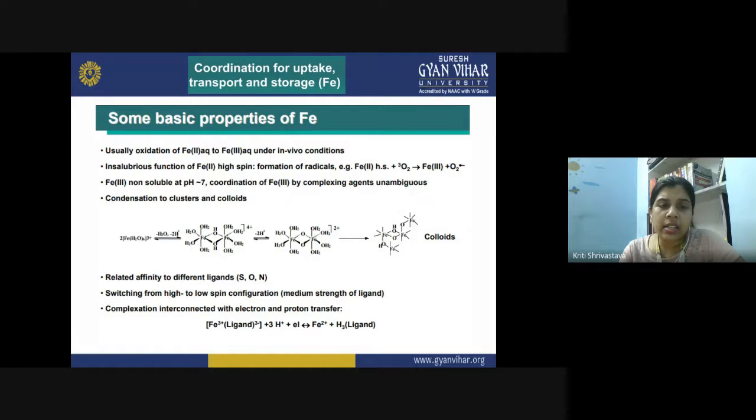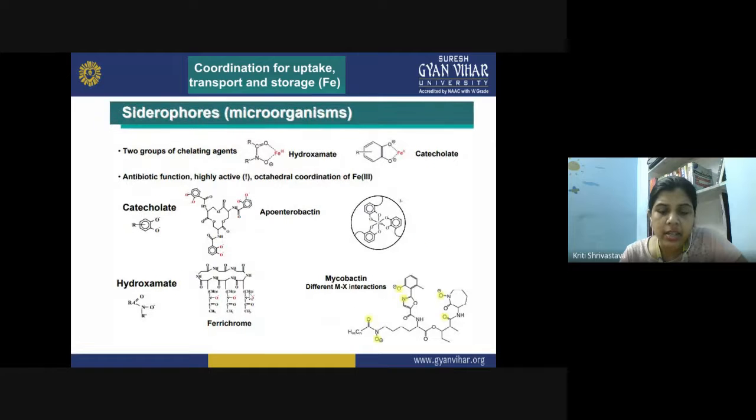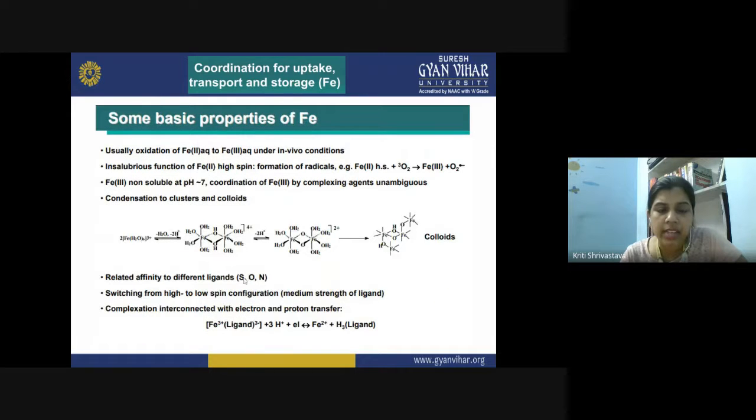Now consider this reaction here. It is showing the condensation to clusters and colloids. So this type of condensation leads to the formation of clusters, and this is the colloid, and that is how the heme protein is generated. Then related affinity to different ligands. So it has affinity for sulfur, oxygen, nitrogen, and it can switch from the high to low spin configuration in the medium strength of ligand.